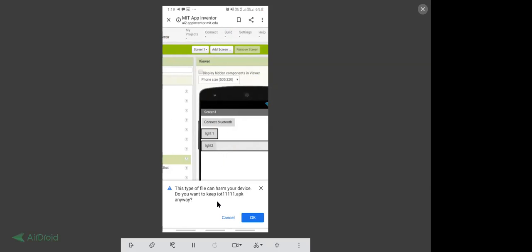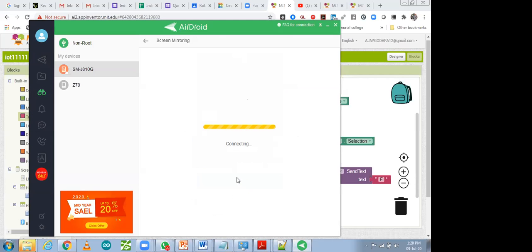It is asking about permissions. So, okay. After that, yes, it's downloading. So my app is downloading over here. After downloading it, what we have to do is open it. I'm going to show you how to open it. Yes, it's still downloading. So my app is downloading. Let me connect it again. It got disconnected.